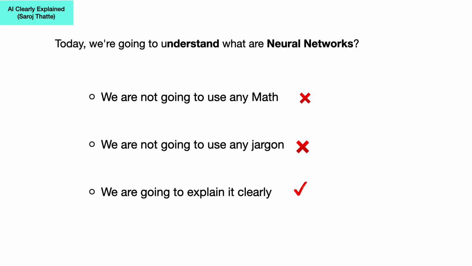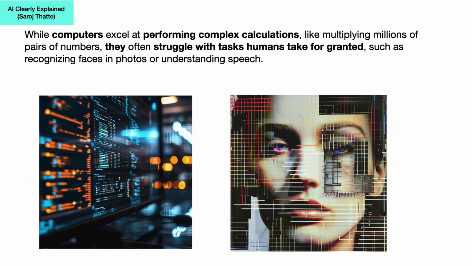Today, we are going to understand what neural networks are. We are not going to use any math or jargon. We are going to explain concepts clearly. While computers excel at performing complex calculations like multiplying millions of pairs of numbers, they often struggle with tasks humans take for granted, such as recognizing faces in photos or understanding speech.